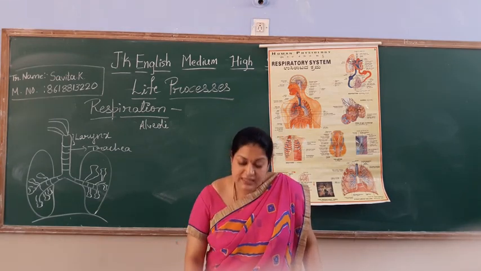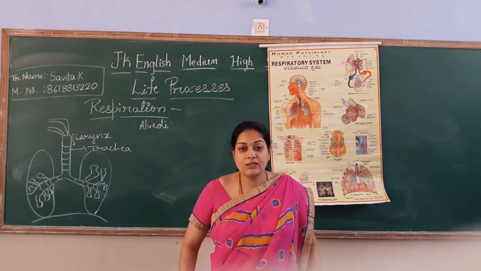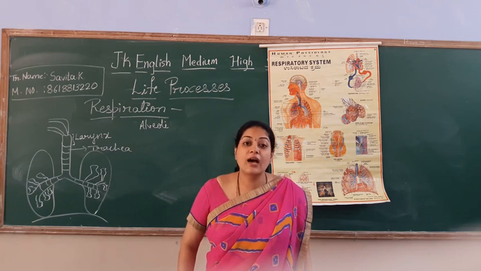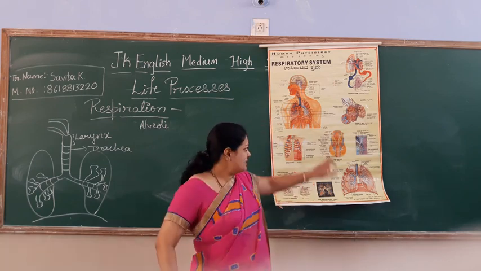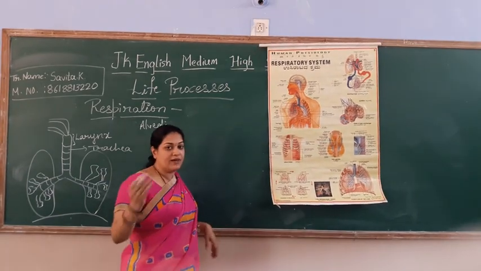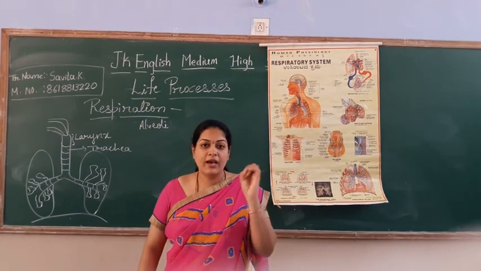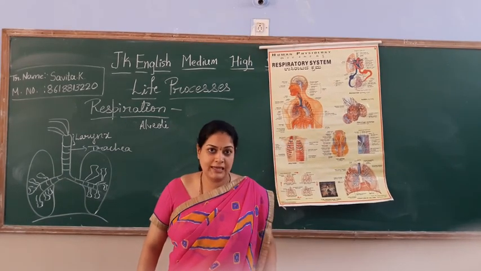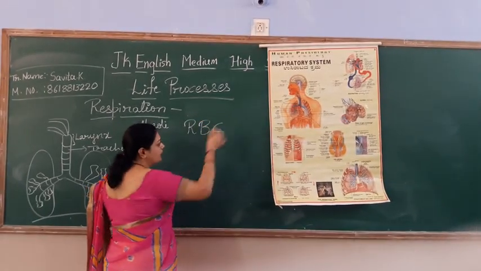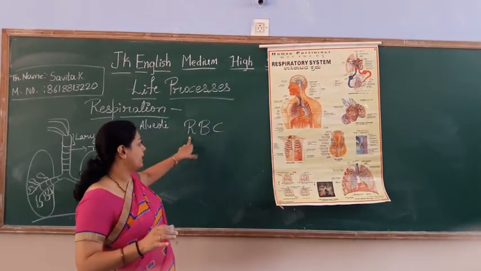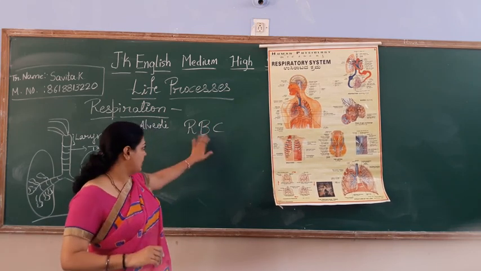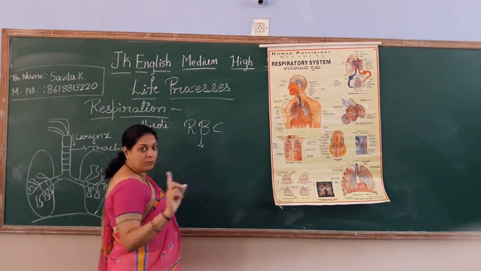each and every cell of our body. That is called cellular respiration. As it enters the blood, as you know students, blood has cells called RBC, WBC, platelets. The RBC, red blood cells or red blood corpuscles, have a pigment.